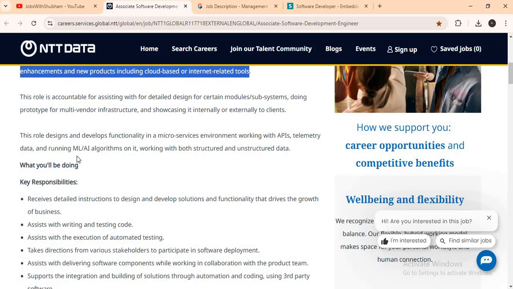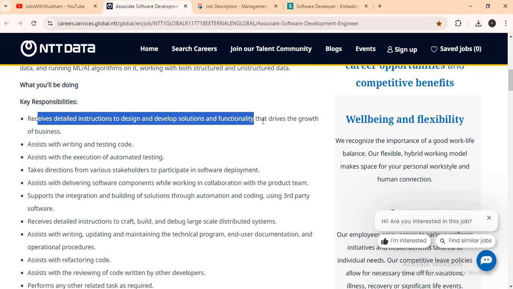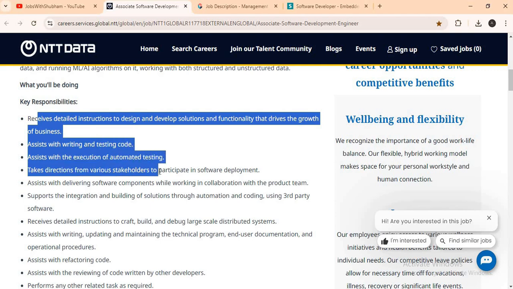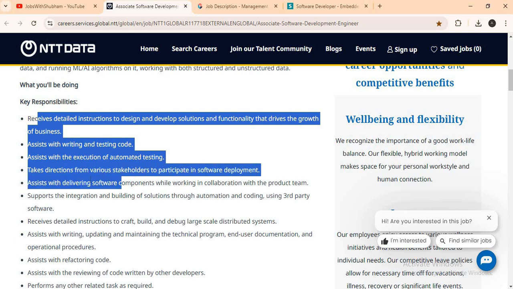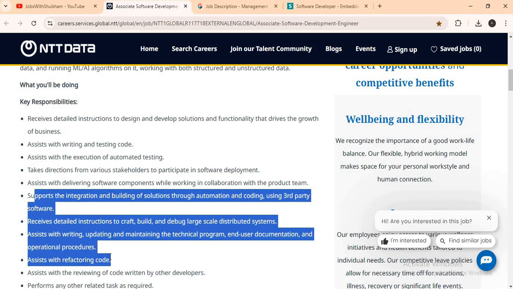So let's talk about these roles and responsibilities. Receive detailed instruction to design and develop solutions and functionality driven by the growth of the business, assist with writing test code, assist with the execution of automation testing, take direction from various stakeholders to participate in the software development, assist with delivering a software component while collaborating with the product team, and all these things you have to know.